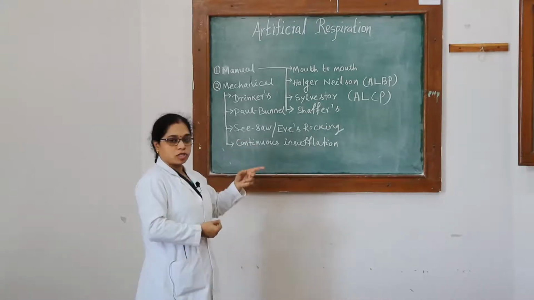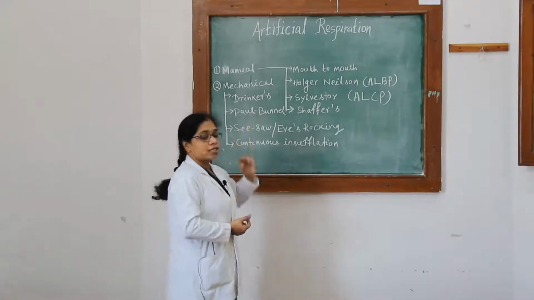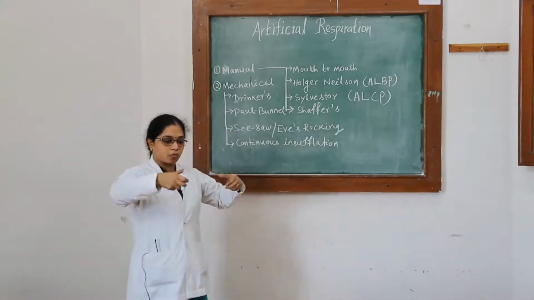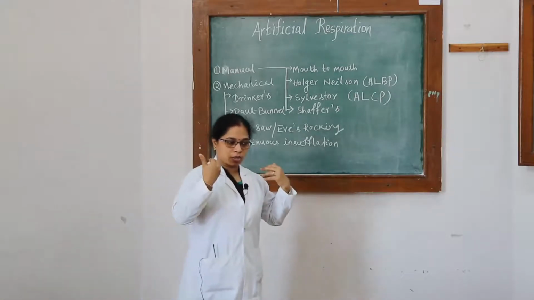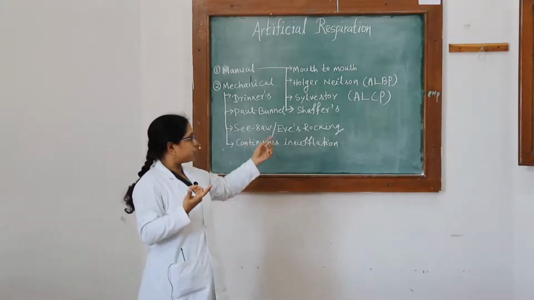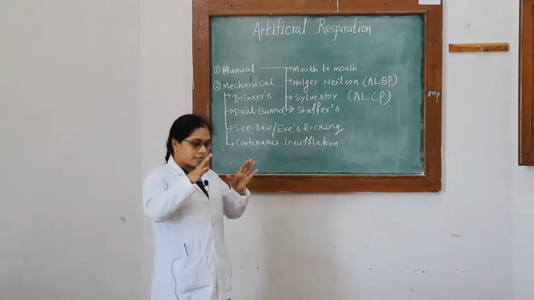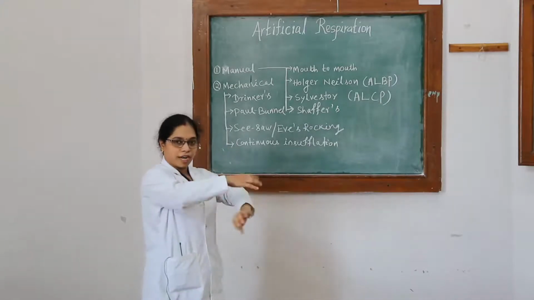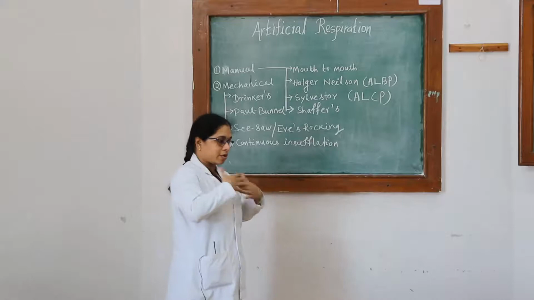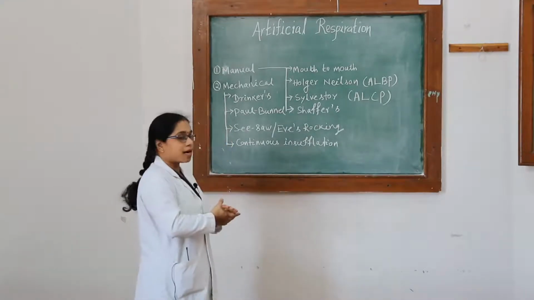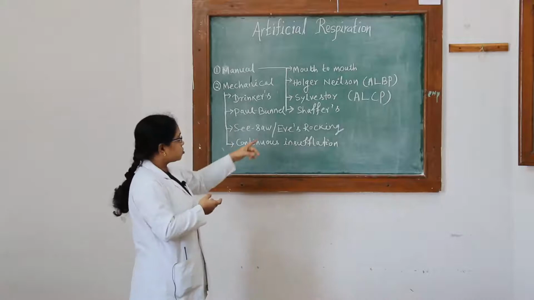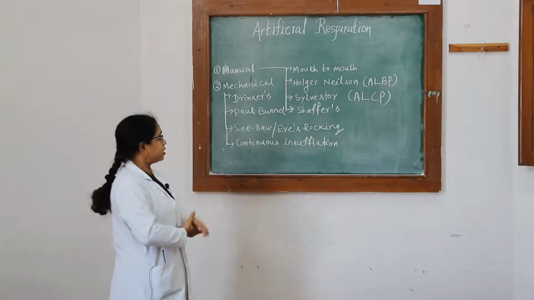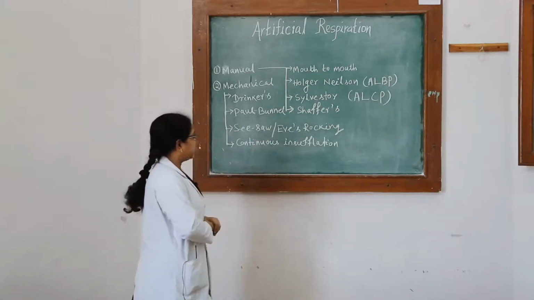Here also it is most effective. The disadvantage is that one assistant is also required while you are holding the arm or pulling the arm, and at that time the subject may come towards you. So that is the disadvantage, one assistant is required. Second disadvantage, though you are giving the pressure over the chest, if the person is having arm bone fracture, and also if the person is having the chest rib bone fracture, at that time you cannot give the pressure. So every method is having some advantage and disadvantage. Otherwise it is also effective.